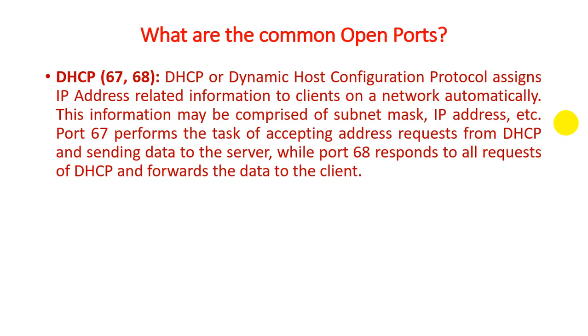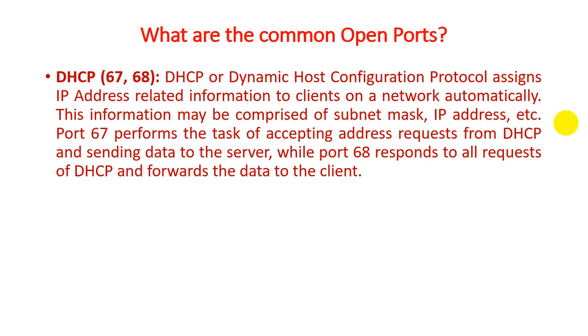Port number 67 performs the task of accepting address requests from DHCP and sending the data to the server, while port 68 responds to all the DHCP requests and forwards data to the client. So they are registered with two different services. If a request is being accepted, from client to server, it works on 67.